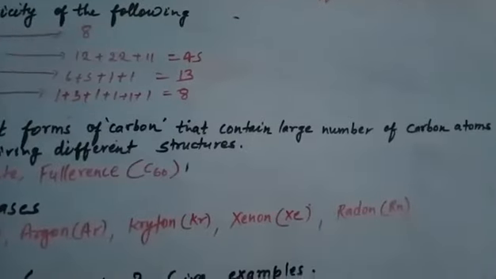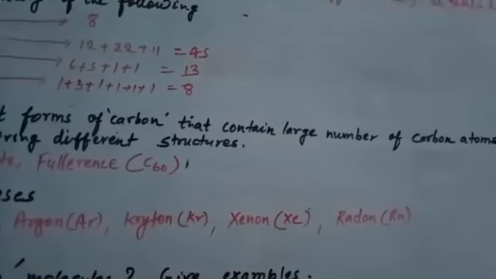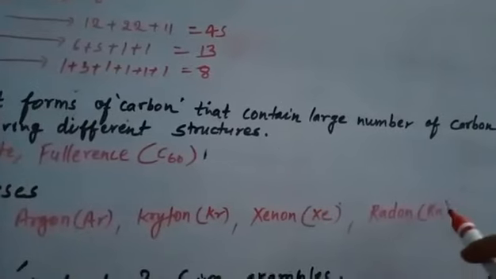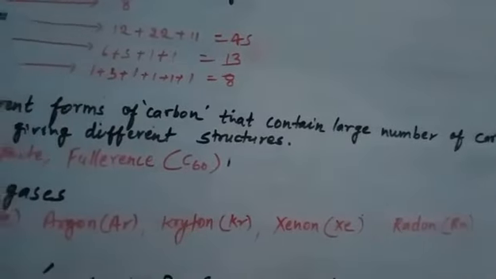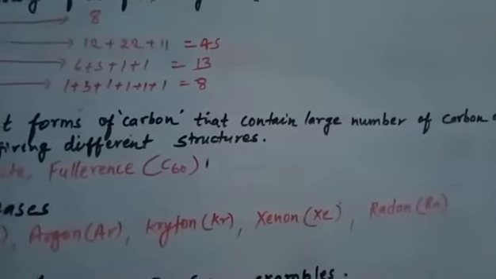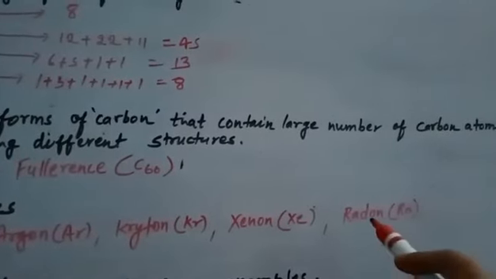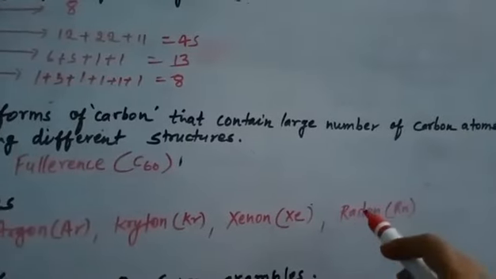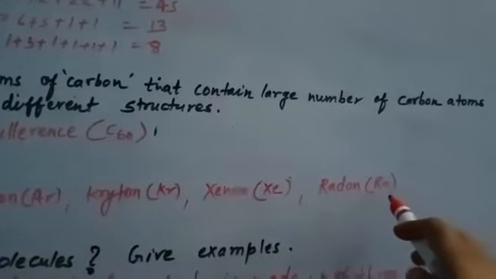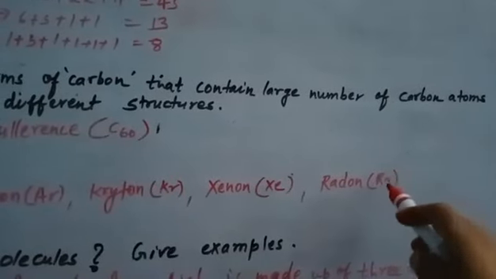I have corrected it also and posted it in your group. Whoever has written Ra, and some of you have written radium also, that is totally wrong. You just change it into radon. This is pronounced as radon and its symbol is Rn, capital R and small n.